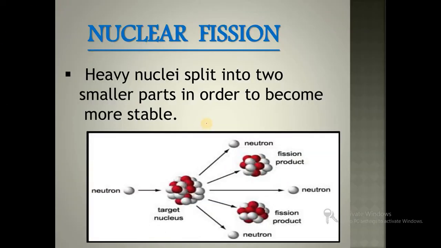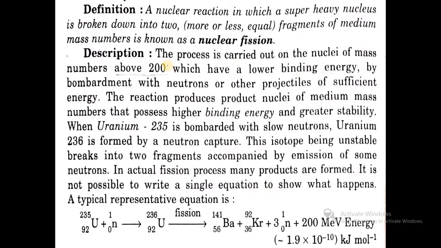So in nuclear fission, a heavy nucleus is split into smaller nuclei. The overall definition: a nuclear reaction in which a super heavy nucleus is broken down into two more or less equal fragments of medium mass numbers is known as nuclear fission.